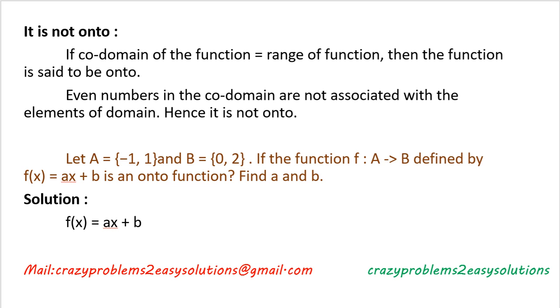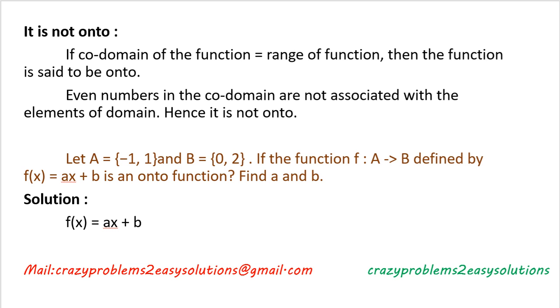Next, it is not onto. Onto means the codomain of the function equals the range of the function, then the function is said to be onto. Here the domain is the natural numbers 1, 2, 3, and the codomain also is the natural numbers, but here even numbers in the codomain are not associated with elements of the domain.